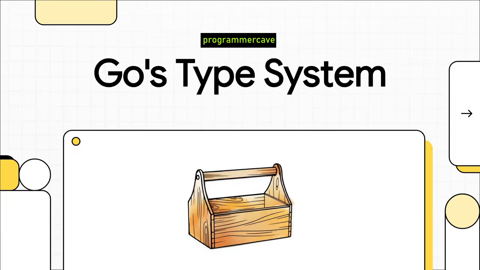Welcome to The Explainer. Today, we're diving into something that every single Go developer runs into, the type system. You've probably asked yourself, why is Go so strict about types? It's a great question, and in this explainer, we're not only going to answer it, but we'll show you how to master Go's type system to write way safer and cleaner code.